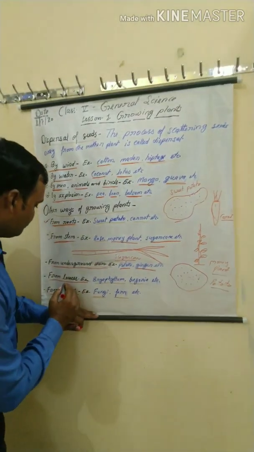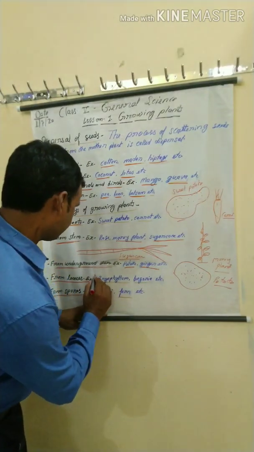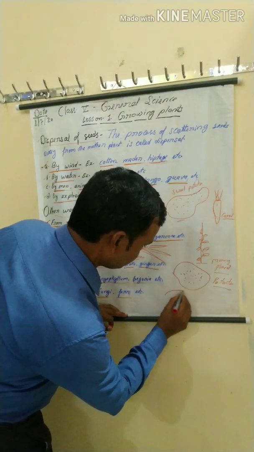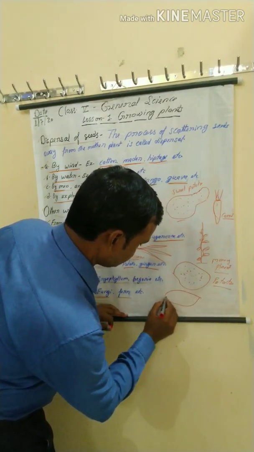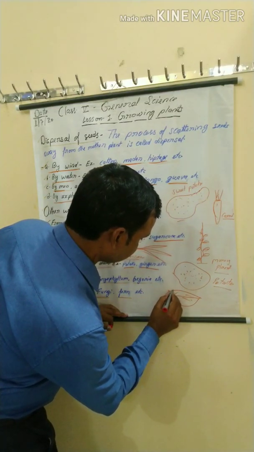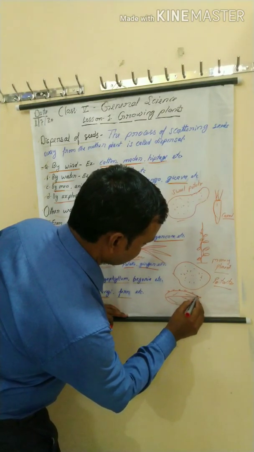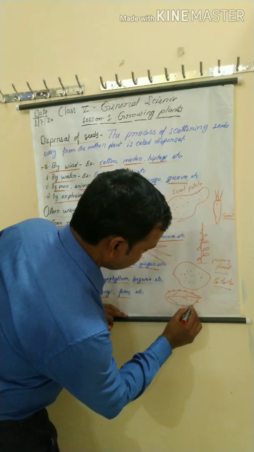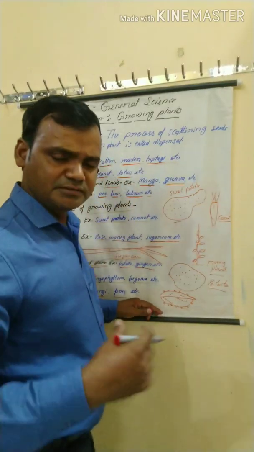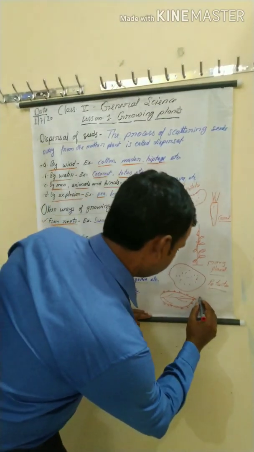Now some plants grow from leaves. Examples: Bryophyllum, begonia. See the diagram of a Bryophyllum leaf. This is the Bryophyllum, and in the outer part of the leaf you see small plants grow. These small plants convert into new plants. This is a Bryophyllum leaf.